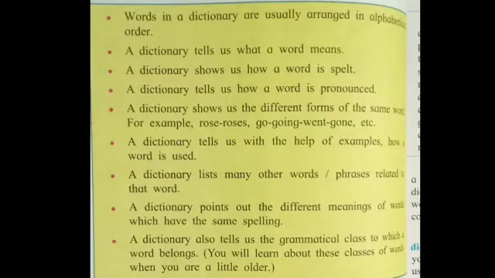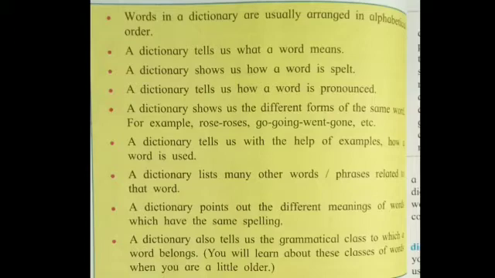For example, go. Go is a verb and its past tense is went, and V3 form is gone. So you have all this information in dictionaries.